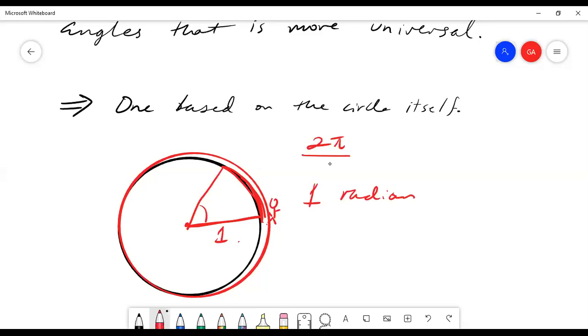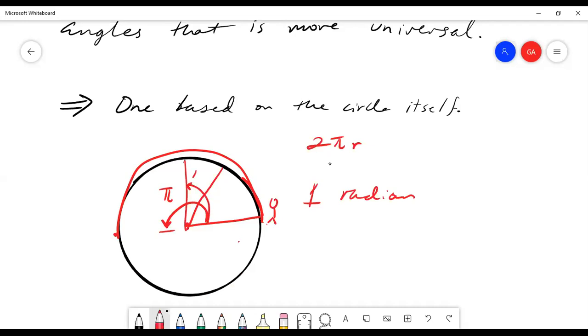So the circumference of a circle is 2 pi, and if the radius is 1, that means the total number of radians in a full circle is 2 pi radians. And so half a circle is pi radians, because half the circumference of a circle of radius 1 is pi. So going halfway around, this angle is pi radians, right? This angle, 90 degrees, is pi over 2. So on and so forth.